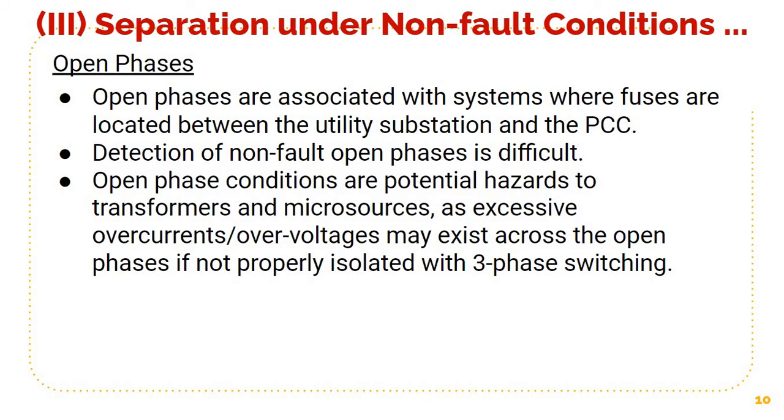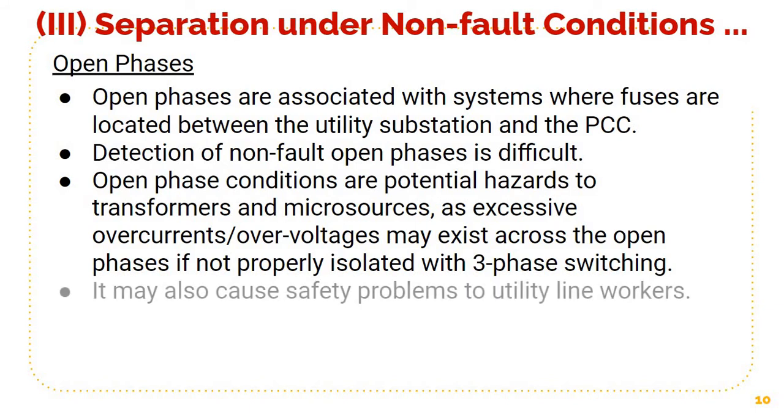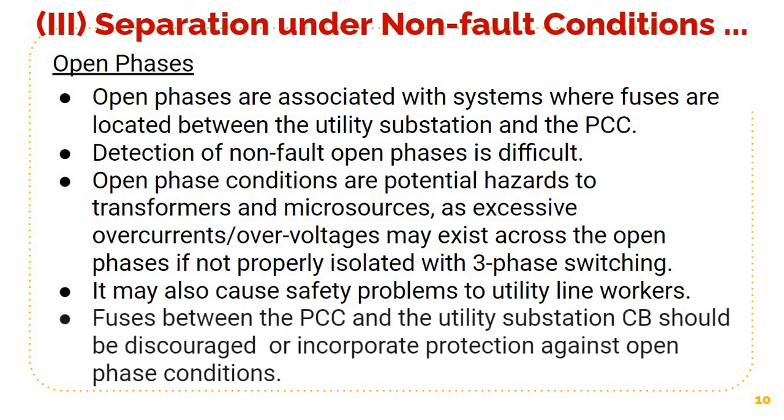Now this open phase condition is very hazardous to transformers and microsources, because this will lead to excessive overcurrents, overvoltages, and it will damage the microsources, transformers, etc. Also, if somebody is working on the line, this may cause problems for the persons working on the line.